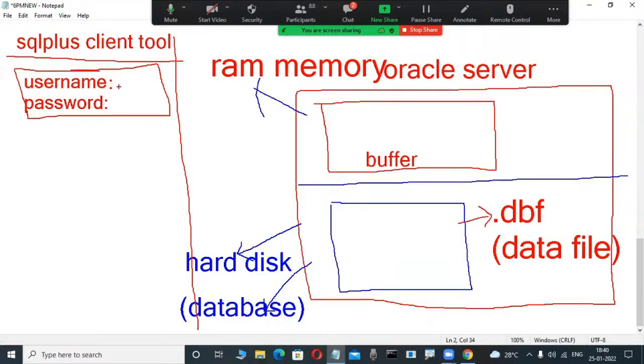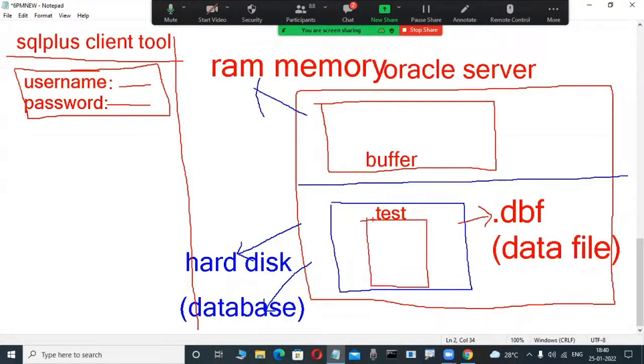Suppose, for example, whenever you are creating tables, those tables are available in the hard disk. Just imagine. Don't worry, don't write anything, just observe here. In the future, you will be creating tables. In a relational database, data is stored in table format. Those created tables are stored in the physical database, that is the hard disk. Now observe here. Suppose a table test is already there. For example, okay, I'm showing practically, just observe here. This test table is there in the hard disk.